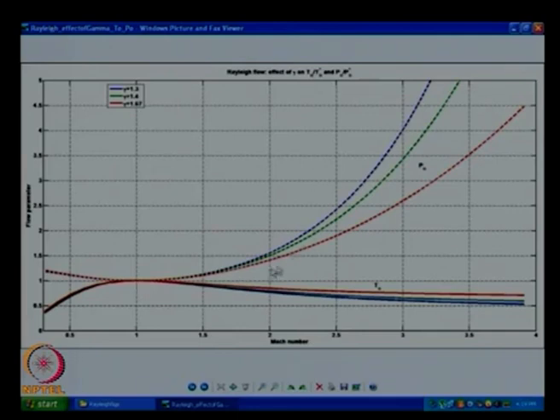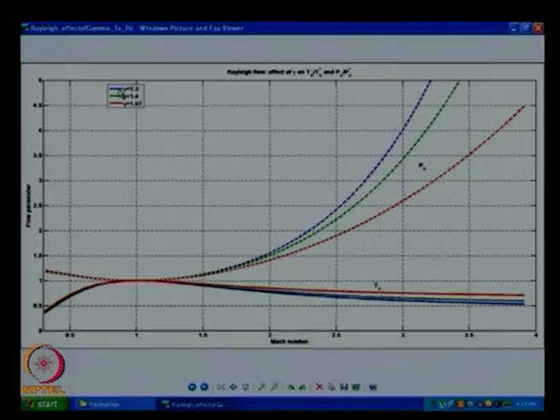We find that if it is supersonic flow, there is a huge drop in P naught, while for subsonic flow there is a lesser drop in P naught. Okay. And it can handle a lot of heating also. That is what we see in general. Now we will look at the variation in gamma.